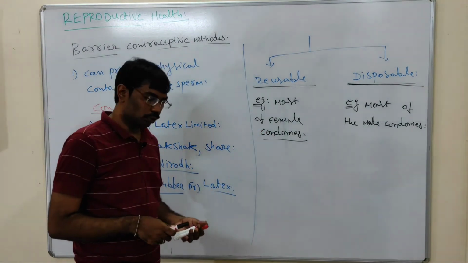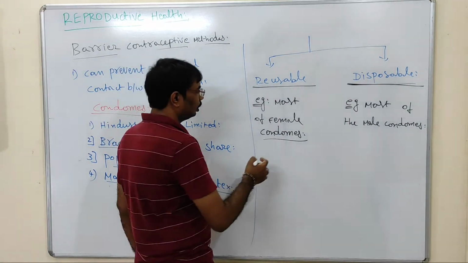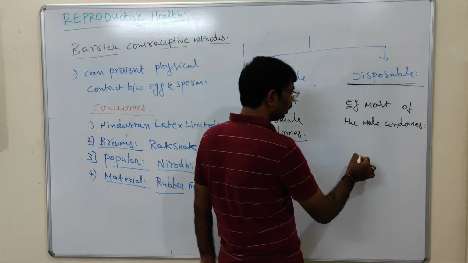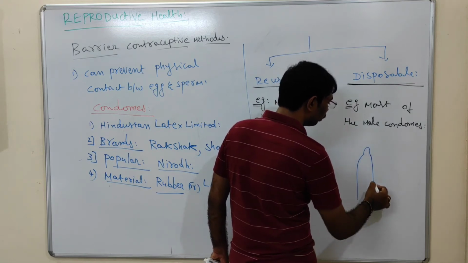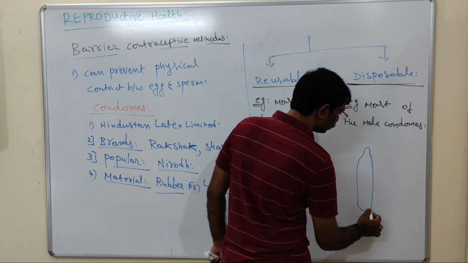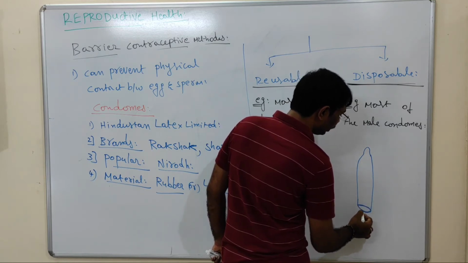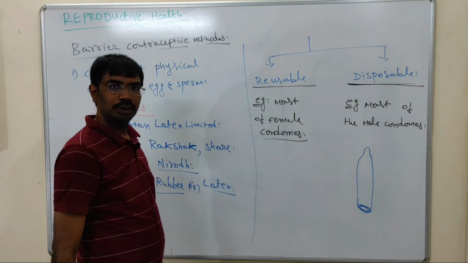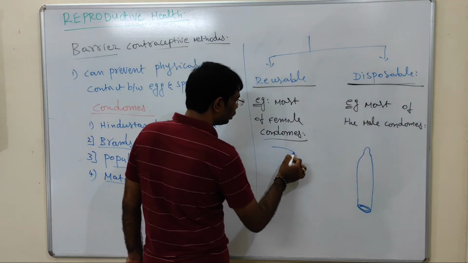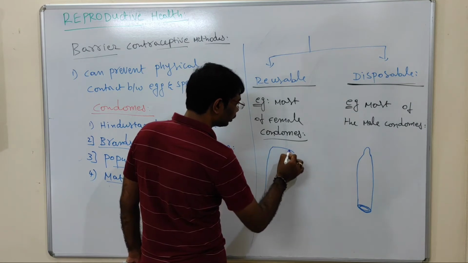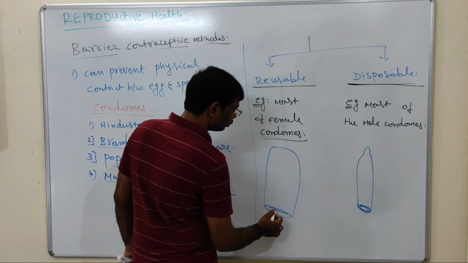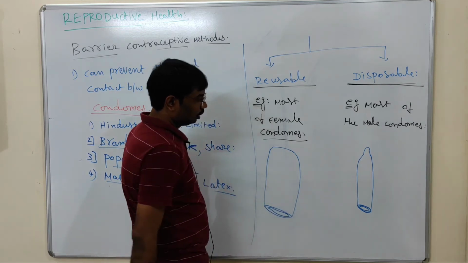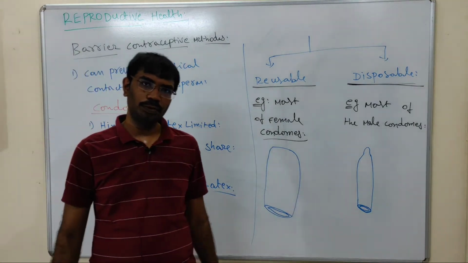If you see the structure of the condom, most of the female and male condoms, you can see this kind of structure is present in the male condoms. It is made of rubber, otherwise latex. So that is the shape of the male condom. The female condom's appearance is like this. So this is the appearance of the female condom, and this is the difference between male and female condoms.